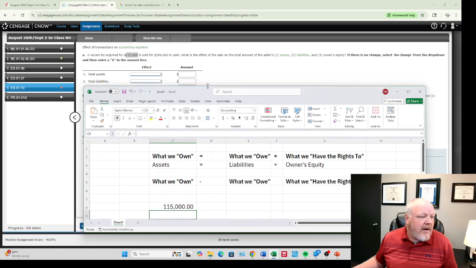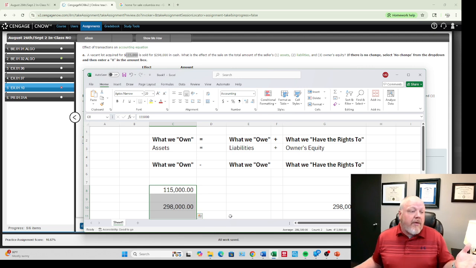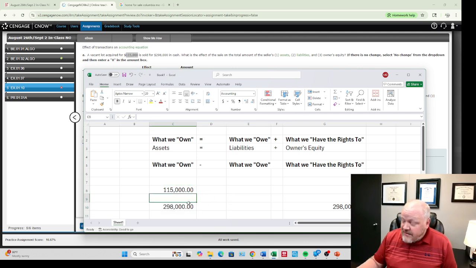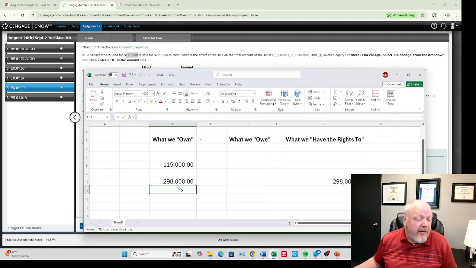And now we are selling it for $298,000. Now, a mistake would be to just add those together and say 431, but that's not right, because when we sell it, we don't have rights to it anymore. It's gone. And so we have to take that part of it off the books. And so we now have $298,000.